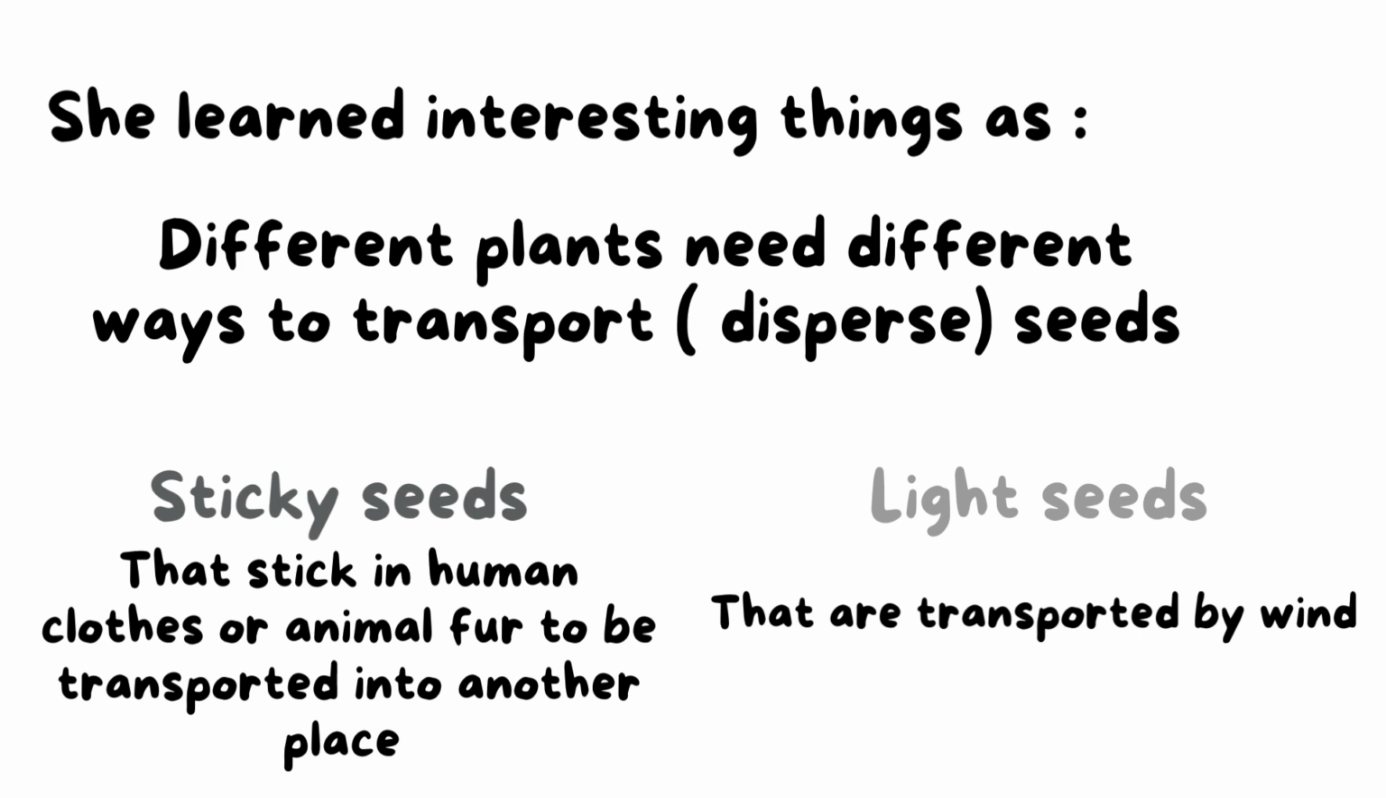She learned interesting things, such as that different plants need different ways to disperse seeds. Sticky seeds can be dispersed by humans, by sticking to human clothes or animal fur to be transported to another place, as we studied before in the example of sticky seeds, burdock seeds. And we also have another type of seeds. If the seeds are light, they can be transported by the wind, such as dandelion and maple seeds.